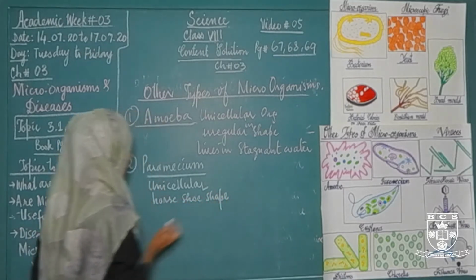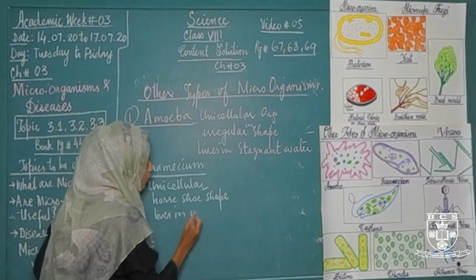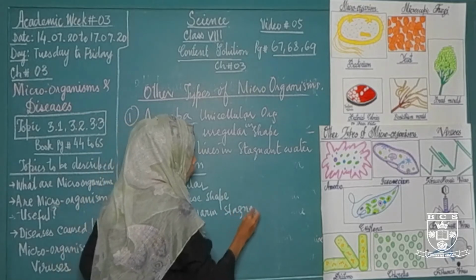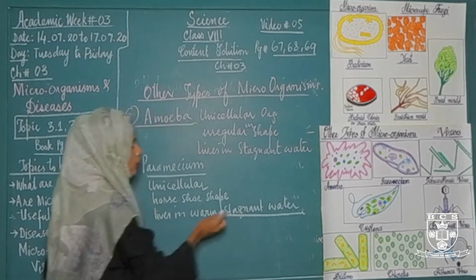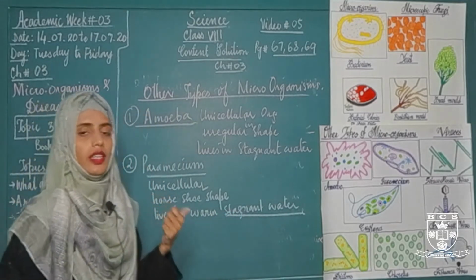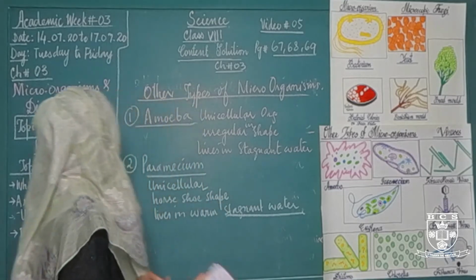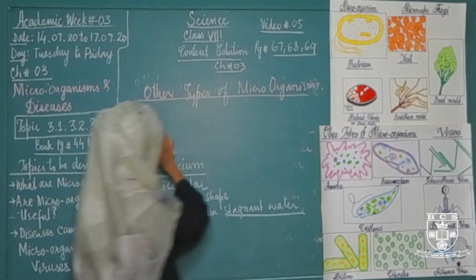and it lives in warm stagnant water. What is stagnant water? The water that does not move, it remains in standing position, एक ही जगह रुका हुआ ठहरा हुआ पानी, that's called stagnant water. Next microorganism we have euglena.